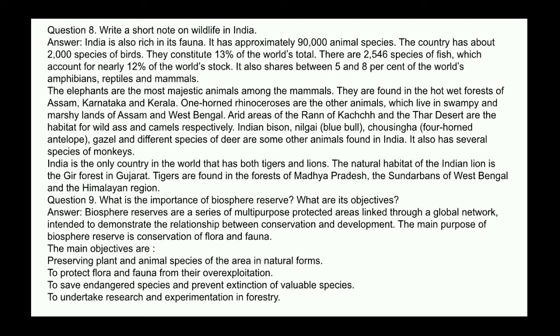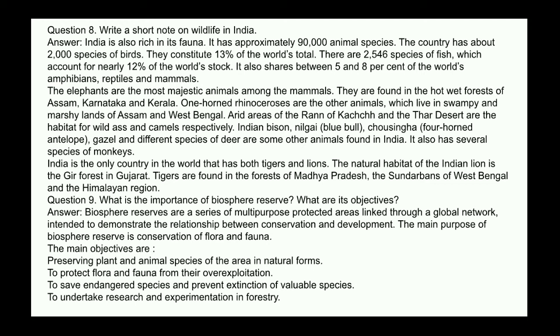It also has several species of monkeys. India is the only country in the world that has both tigers and lions. The natural habitat of the Indian lion is the Gir forest in Gujarat. Tigers are found in the forests of Madhya Pradesh, the Sundarbans of West Bengal, and the Himalayan region.